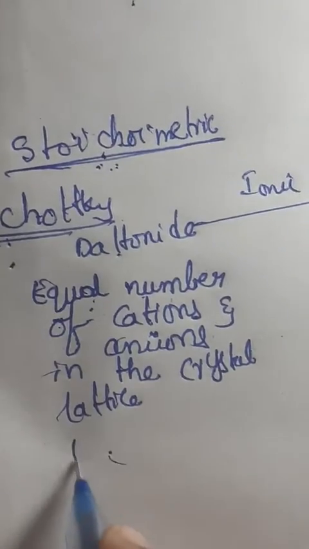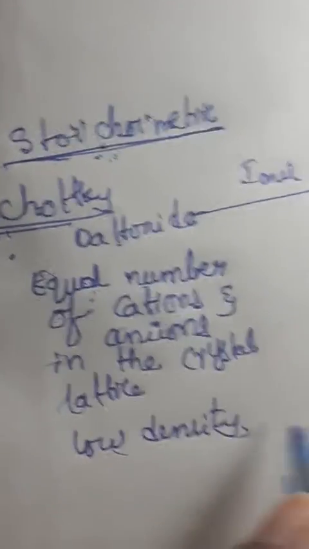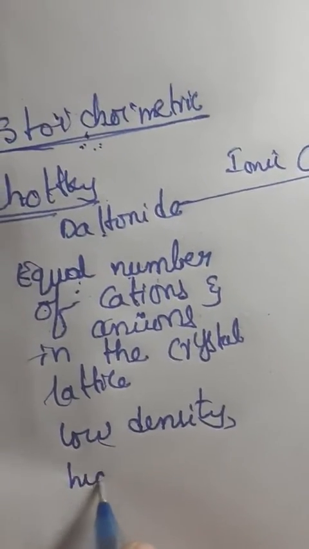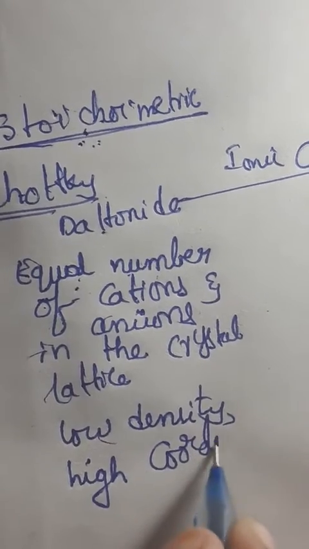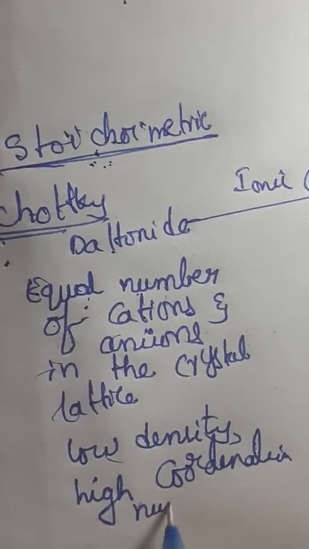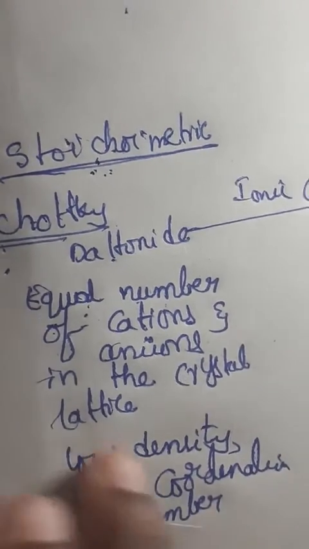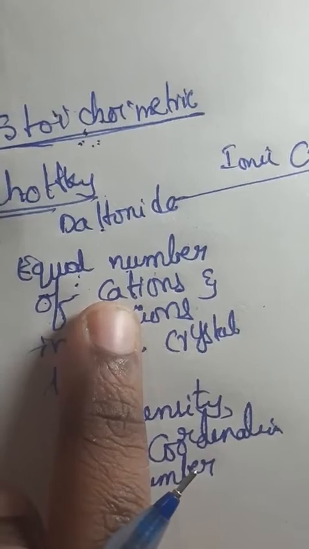So here there will be low density and high coordination number. It is having high coordination number. So why is it missing an equal number of cations and anions?